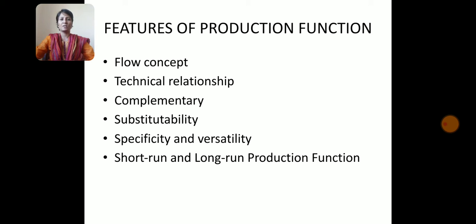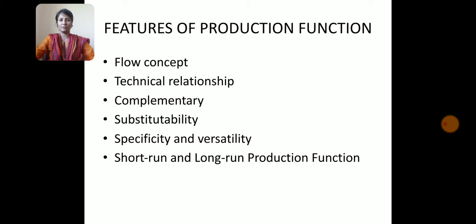The next feature being specificity and versatility. If a factor of production can be used for only one purpose, it is considered as specific. On the other hand, if it can be used for more than one purpose, it is referred to as versatile. In production, some factors are specific and some are versatile. For example, a thrasher and tractor are versatile farm equipments, whereas chemical spraying pump is specific.